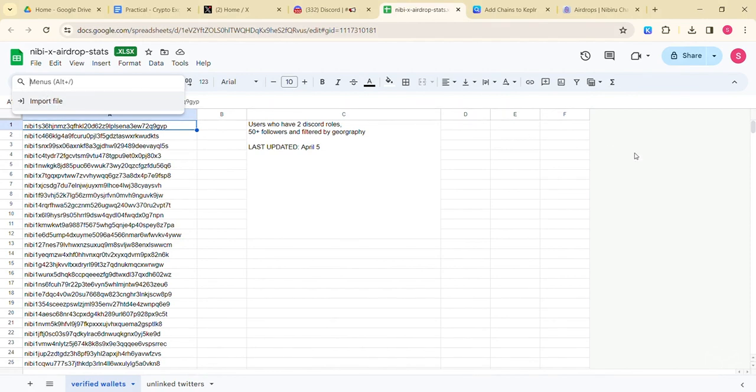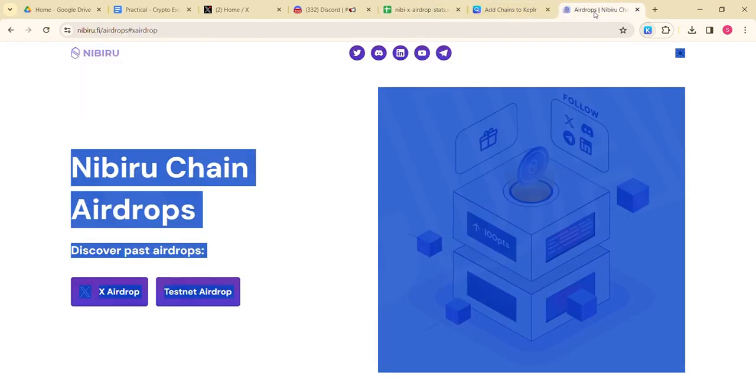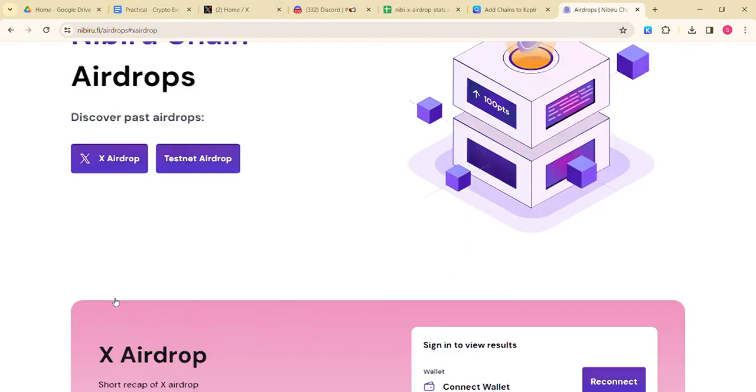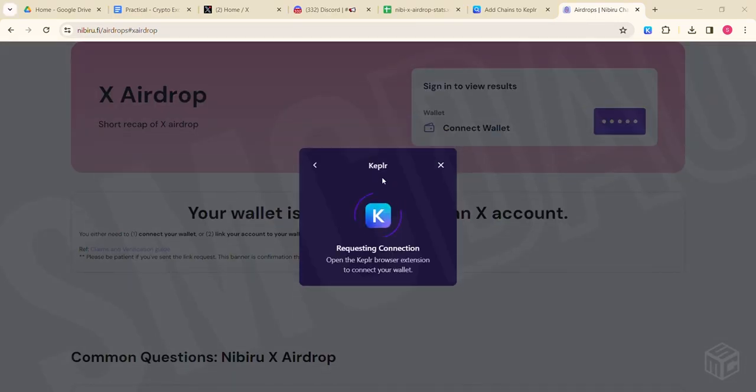However, let's get our Nibi wallet address from our wallet. In this video I'm using the Keplr wallet. All you need to do is just search for Nibiru. If Nibiru doesn't come up, then you need to head over to the airdrop link, that is nibiru.fight/airdrops. Tap on X airdrop and tap on connect wallet. Tap on Keplr.